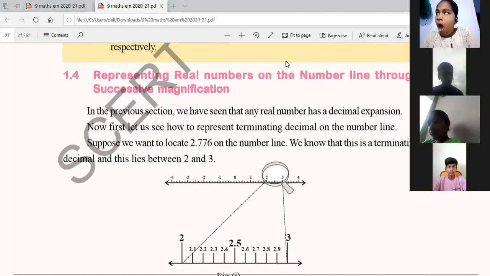Right, see, what is this? This is a magnifier, right? Sharanya, what happened, Nana? You raised your hand.